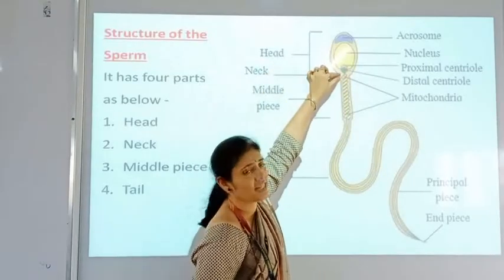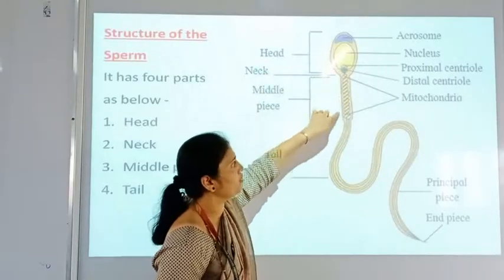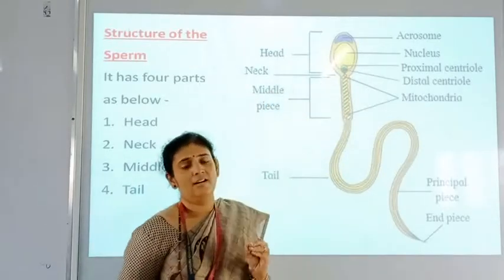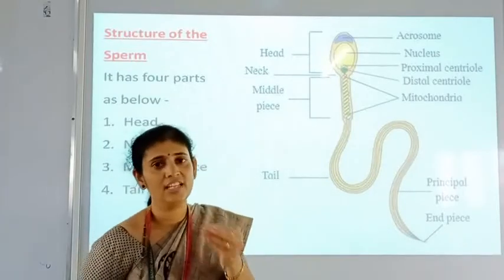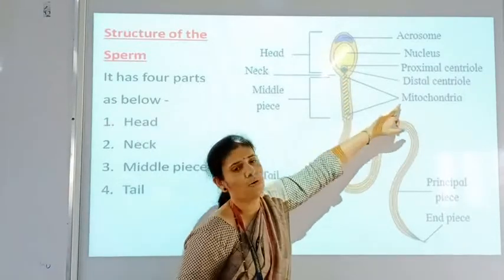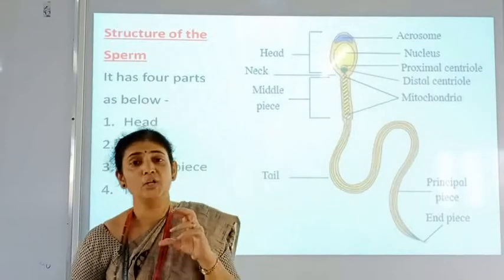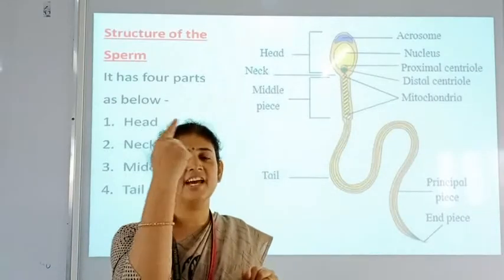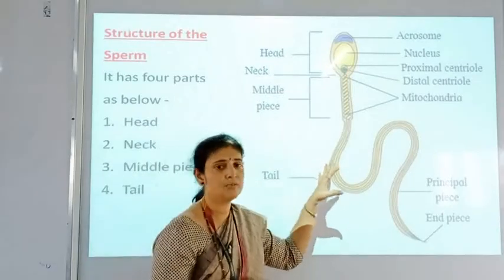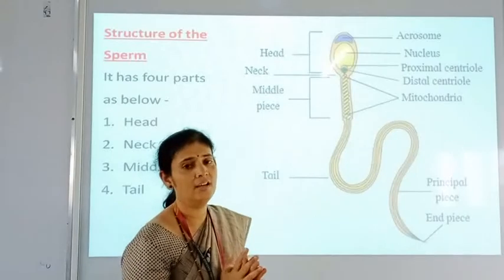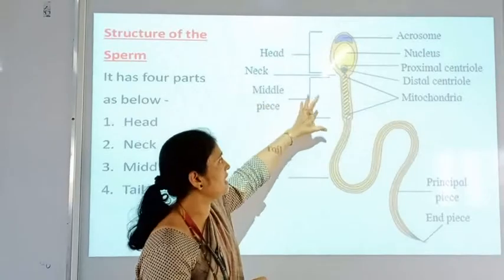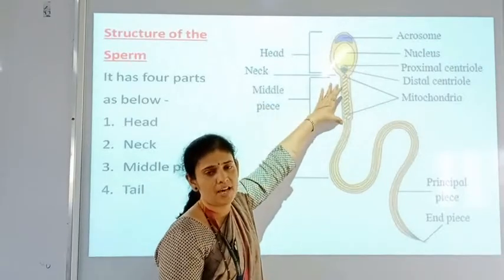A very short neck is there, and from the neck the elongated portion is called the middle piece, and this middle piece is the energy giving region of this sperm, because they are showing spirally arranged mitochondria. There are about 12 to 20 mitochondria which are spirally arranged, and these mitochondria are producing energy which is required for the sperm for motility. So the energy house of the sperm is called the middle piece, the energy generating part of the sperm.